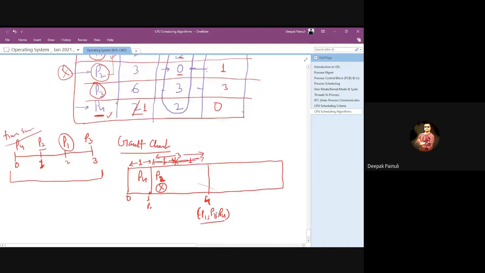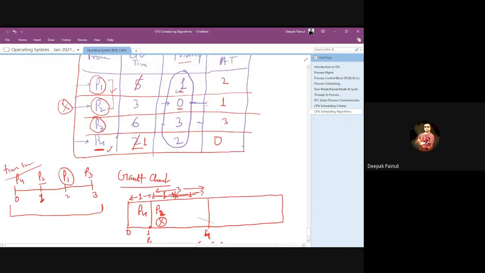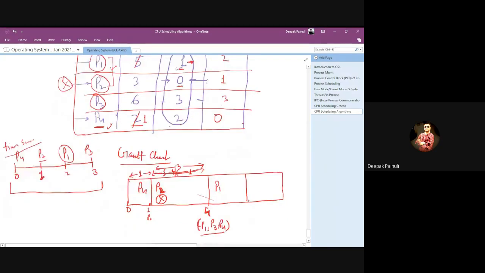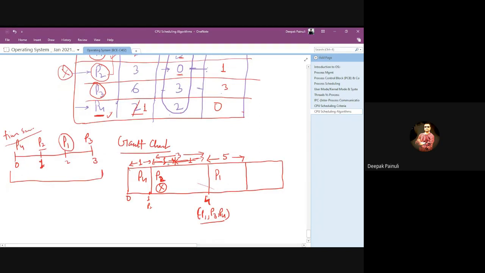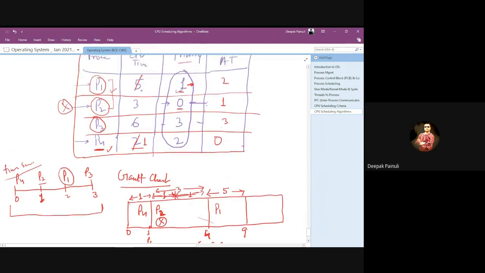Among P1, P3 and P4, P1 has the highest priority. That means P1 will get the chance, and because it has the highest priority among these three processes, it will complete its task first. It will run for 5 seconds. That means 4 plus 5, 9 seconds. Now P1 is completed.